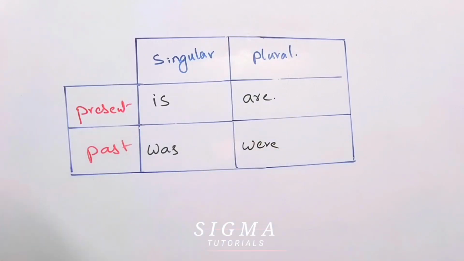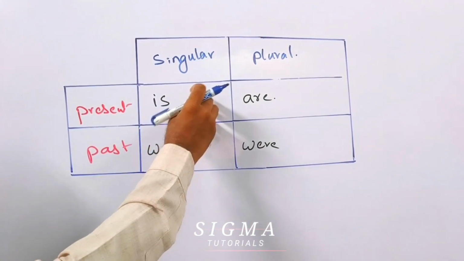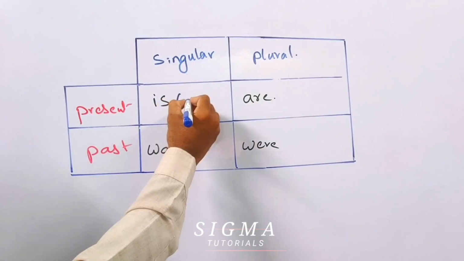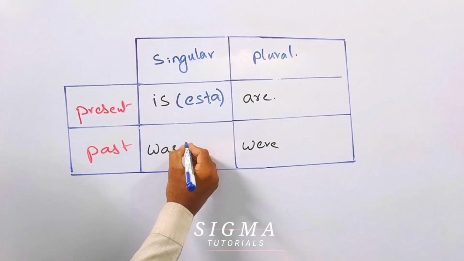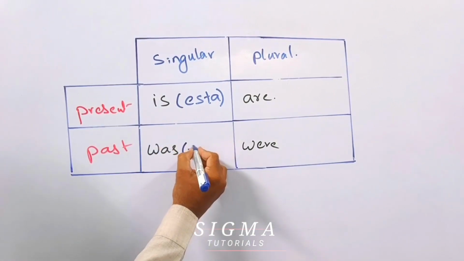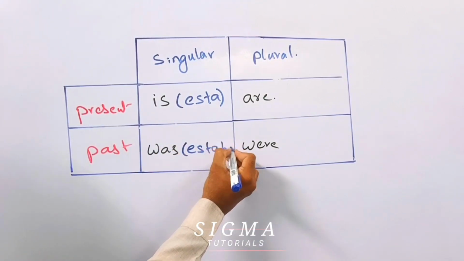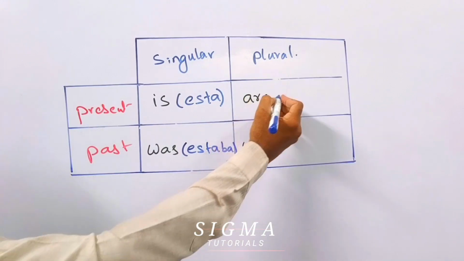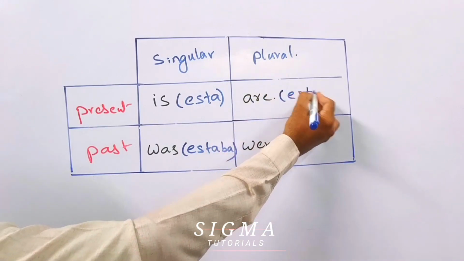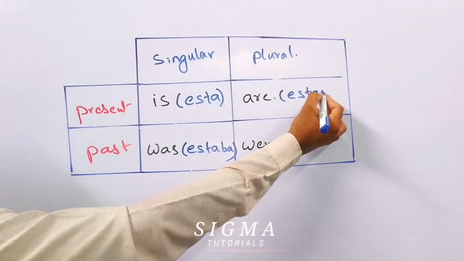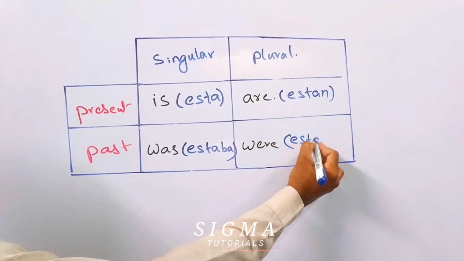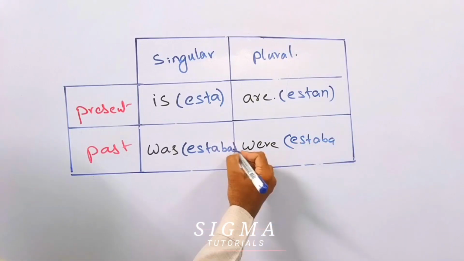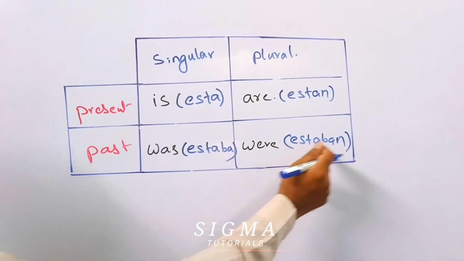These verbs, let's see what we use in Spanish. Está. For "was," what did we use just now? Estaba. Here we just added n. And here also, in the sentences, we just added n: estaban.